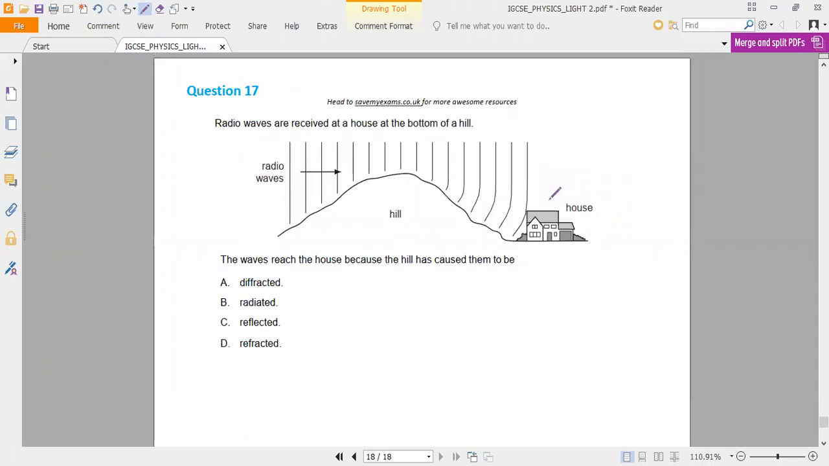With this, I am going to stop today's class. Thank you, everybody. You can try to answer this. Radio waves behave the same way as light. So try to answer this question: reflected, refracted, radiated or diffracted? Diffracted means it is going through a small hole and dispersing. Radiated, sir. Radio waves are received at the bottom.